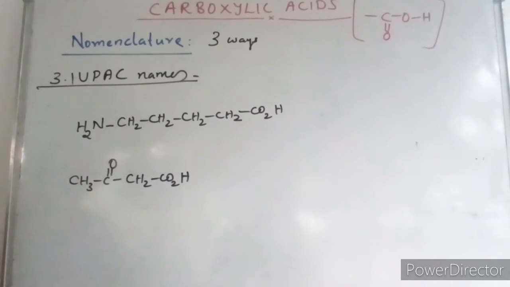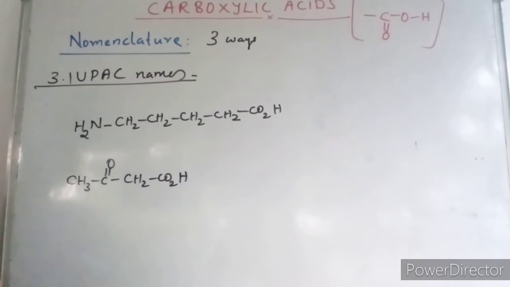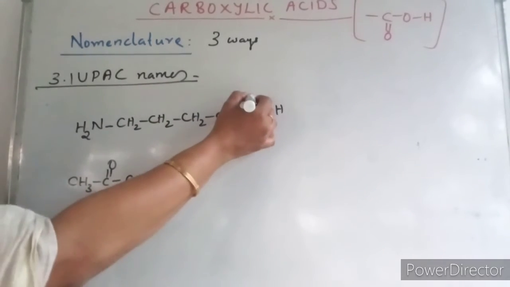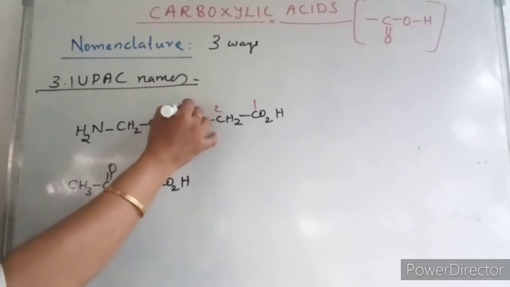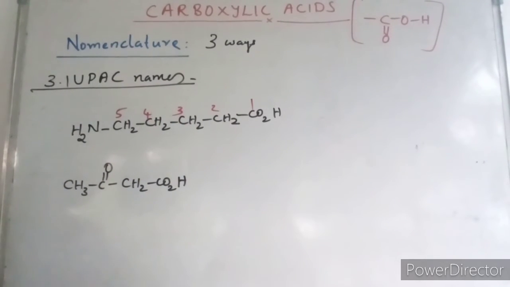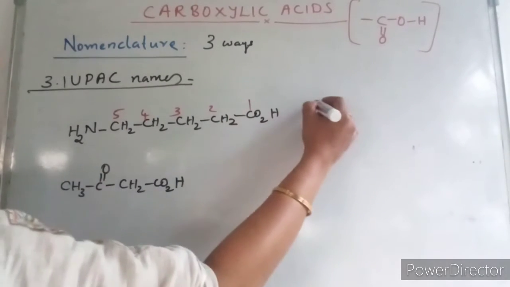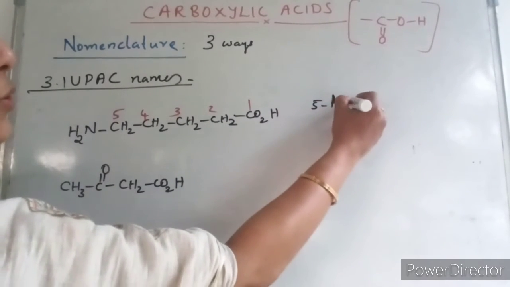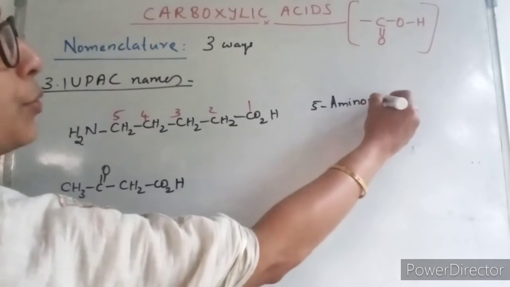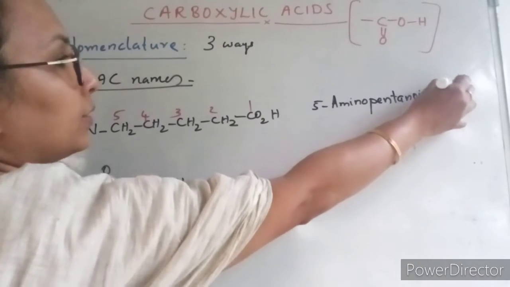We might be confused which has to get the priority number. Obviously carboxylic acid. 1, 2, 3, 4, 5. In the fifth carbon you have an amino group. So this will be 5-aminopentanoic acid, since it is an alkane.